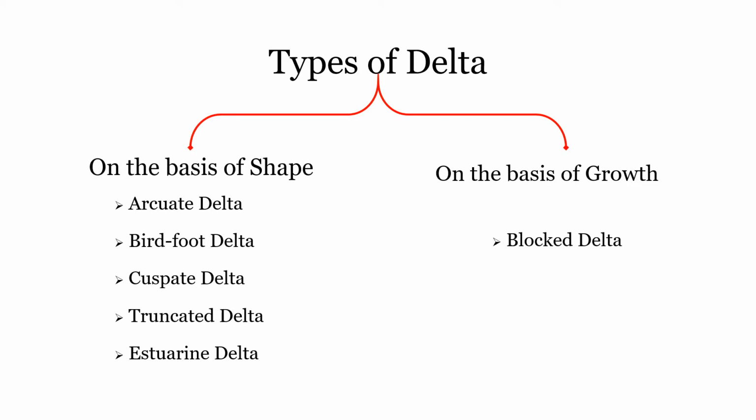The shape of delta is generally determined by the physical conditions such as discharge of water, velocity of stream flow, supply and amount of sediment, rate of subsidence, tidal waves, sea waves, oceanic currents, rate of growth, and various others. Under this, we have 5 types of delta. They are arcuate delta, bird foot delta, cascade delta, estuarine delta, truncated delta.